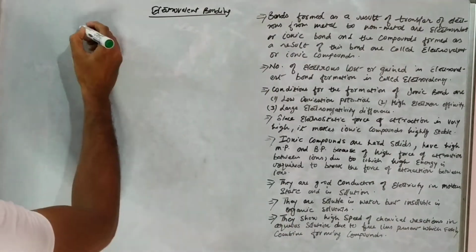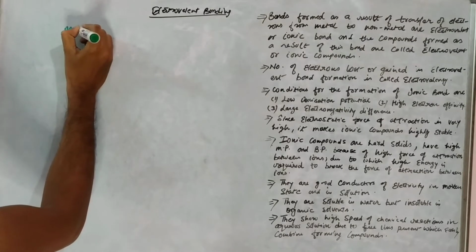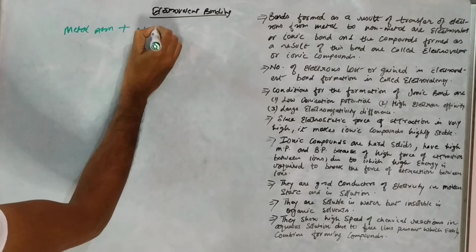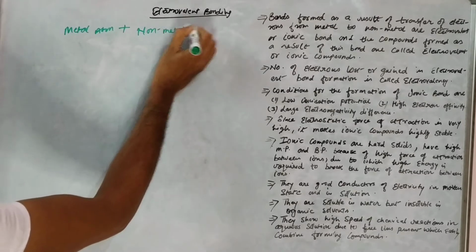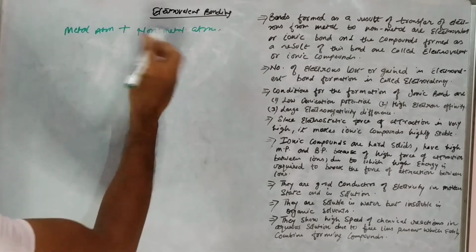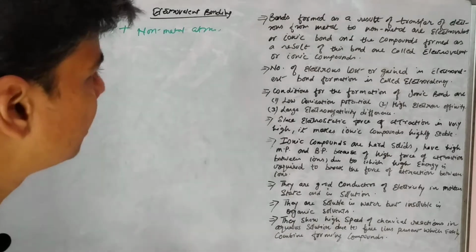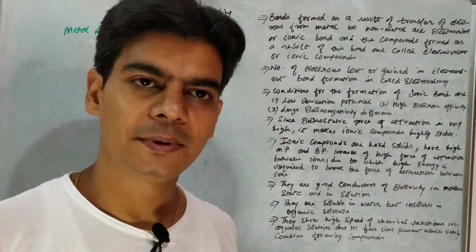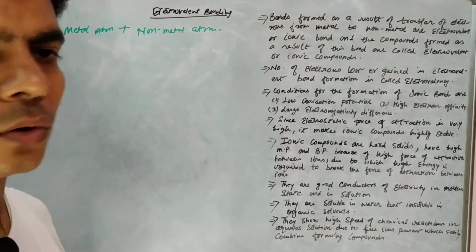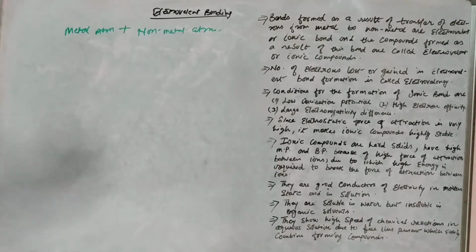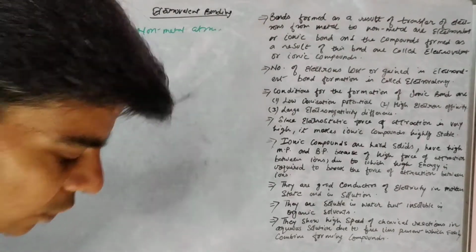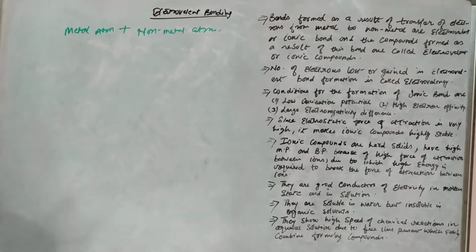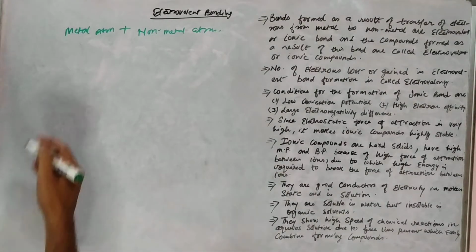So how will transfer of electrons take place between a metal and a non-metal atom? That we will see in detail now.